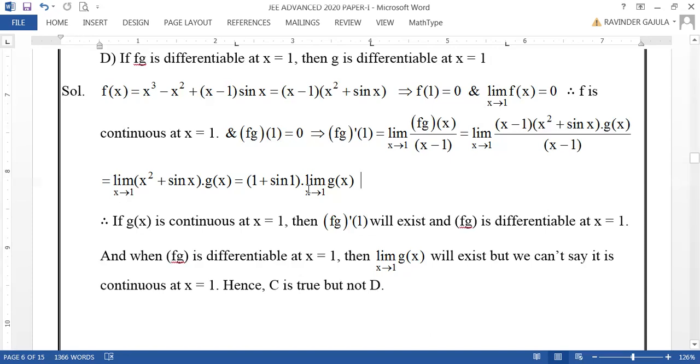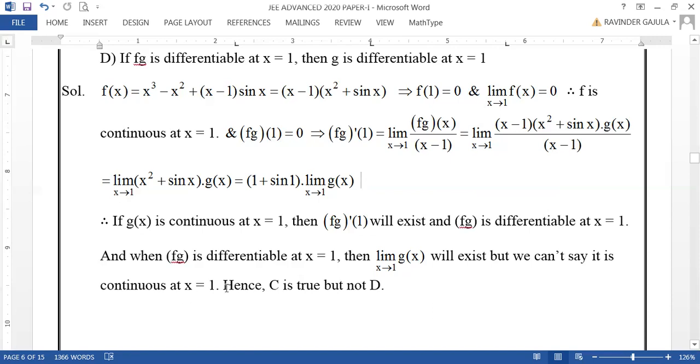Hence, we are not sure that g of x is continuous at x equal to 1. Therefore, even when f into g of x is differentiable at x equal to 1, then limit x tends to 1, g of x will exist, but we can't say it is continuous at x equal to 1.